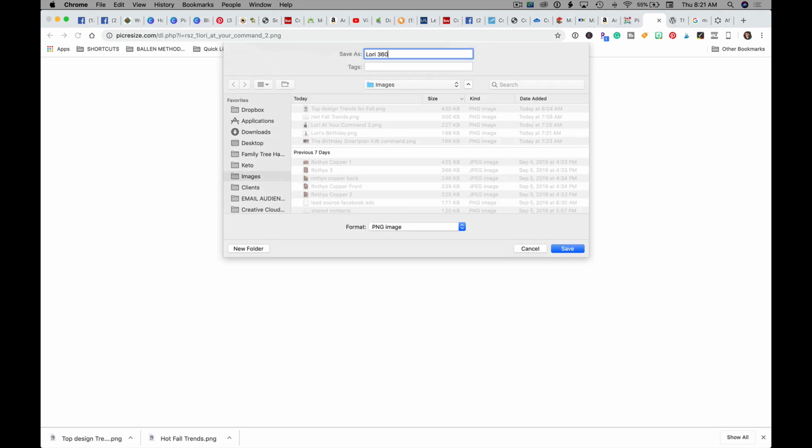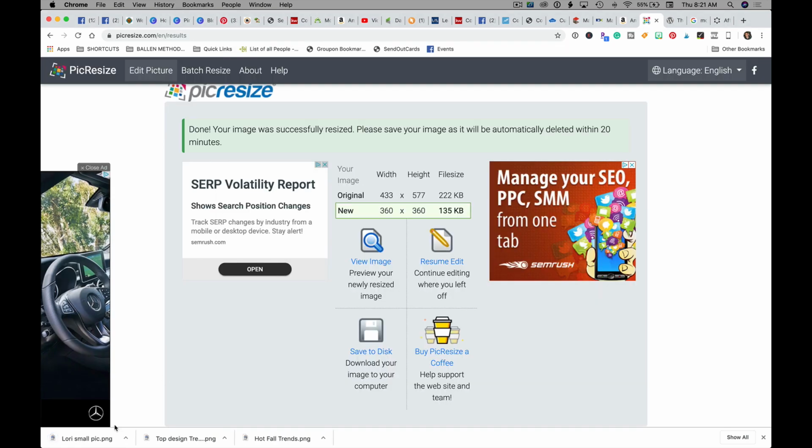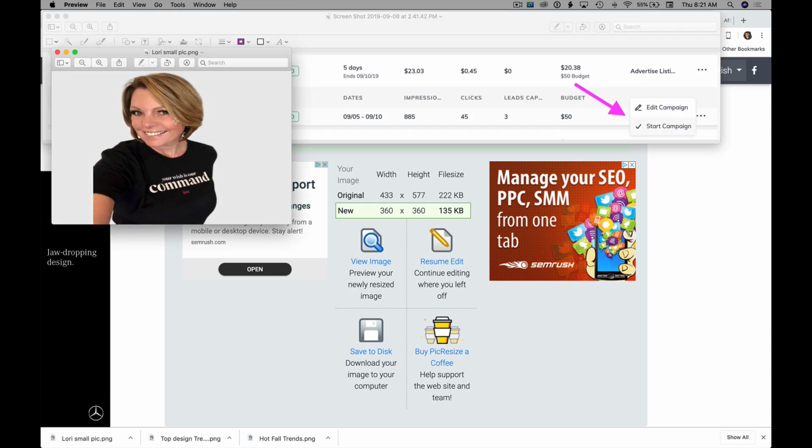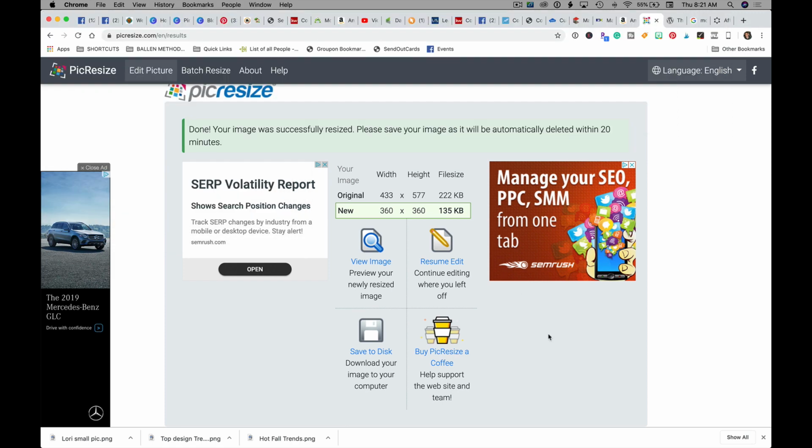Lori, let's do Lori small pick, and then we'll look at it. Okay, so see, it doesn't have that black background. That's what I wanted to show you, is that it's also fine. So that's how you can easily resize an image using Pick Resize.